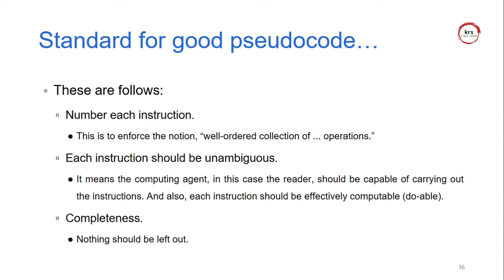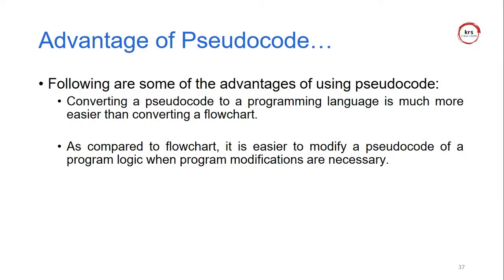The standard for good pseudocode means it should follow the numbering of each instruction, and each instruction should be unambiguous and complete. So these are some rules and properties describing good pseudocode. The advantage is that we can easily convert the pseudocode into a programming language. Why? We are always using if, else, while, and for loops, so everything applies to the C programming code.